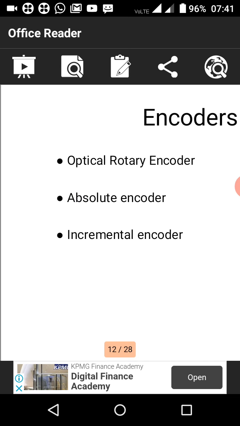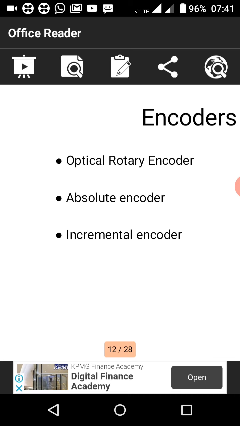That is the optical rotary encoder. It has a shaft and a circular disc containing one or more tracks of alternating transparent and opaque areas.